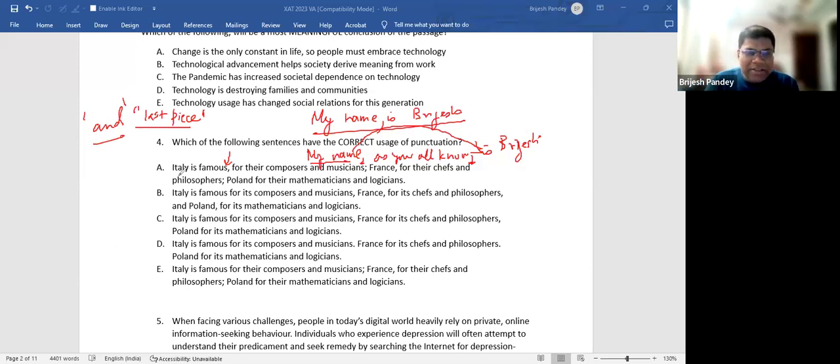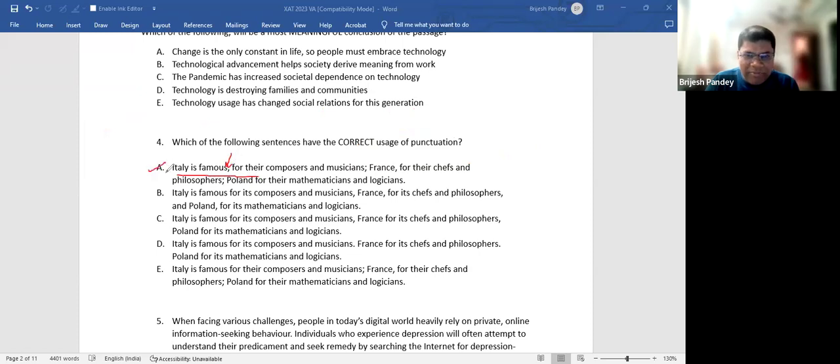So how did we go ahead? Italy is famous for, ये comma की जरूरत नहीं है. Nonsense. Anyway, it has gone out. So Italy is famous for its composers and musicians. France, now there is something hidden, is famous for. This is something that you can eat. It means that Italy is famous for this. France is famous for its chefs and philosophers, comma, and Poland. So the third element has come here, right? And is required here, the conjunction, to show that the third element is coming.